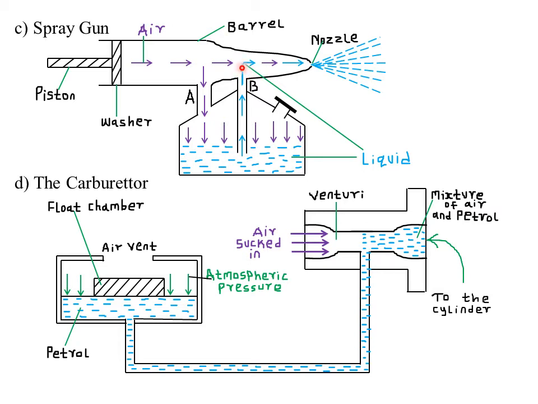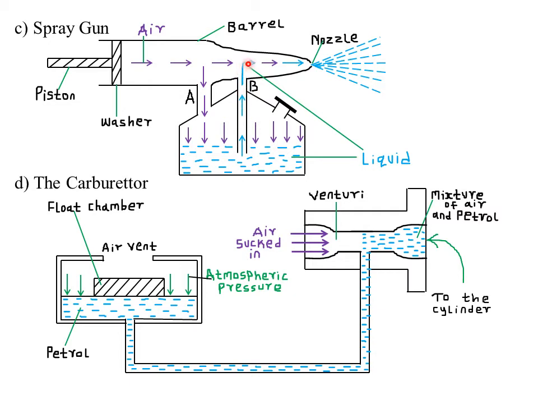So the pressure above B is very low, while the pressure being exerted on the liquid in the tube is very high. That difference in pressure forces the liquid to move up tube B and be blown to the nozzle by the air from the barrel.